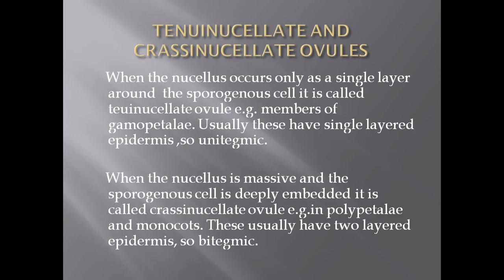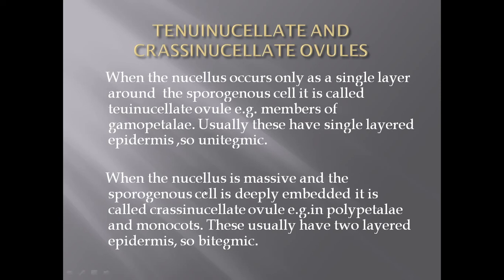This type of ovule is reported from the members of Gamopetalae, in which the petals are fused. This is the series. Then in this type, usually there is a single layer of epidermis, and so the ovule is unitegmic type.